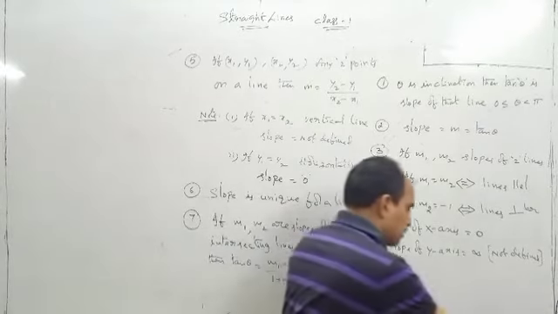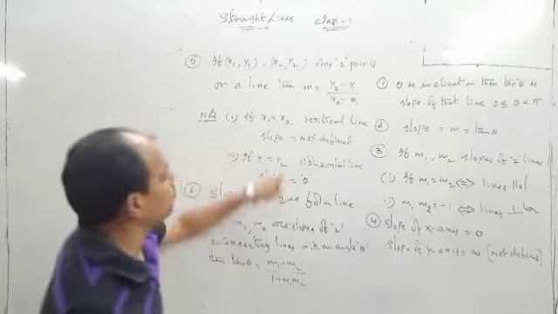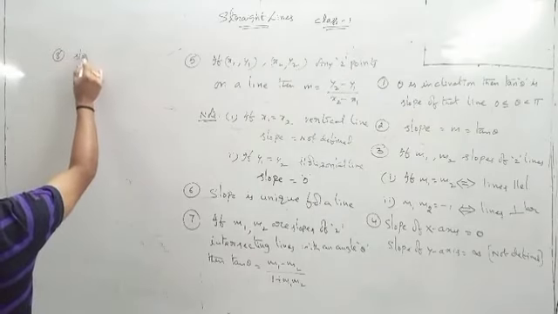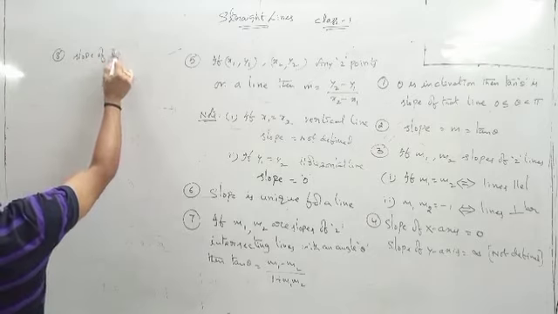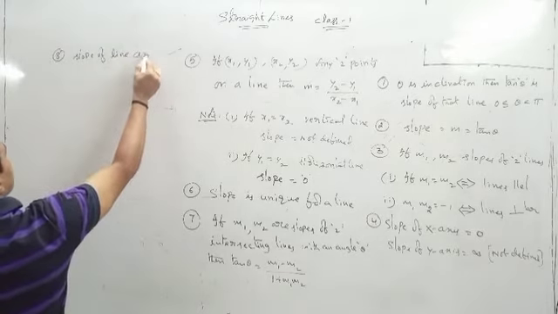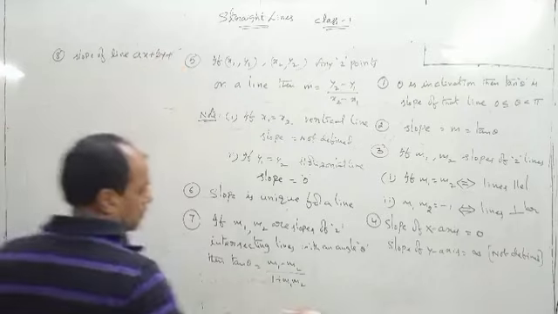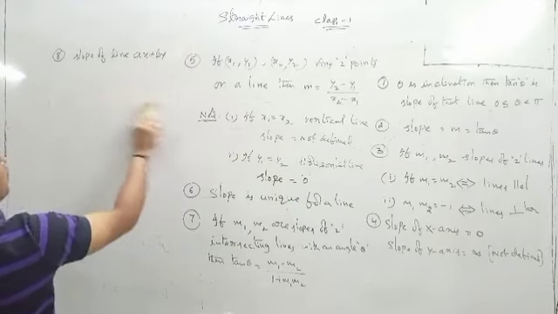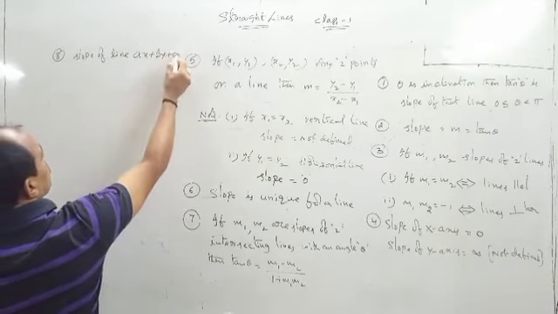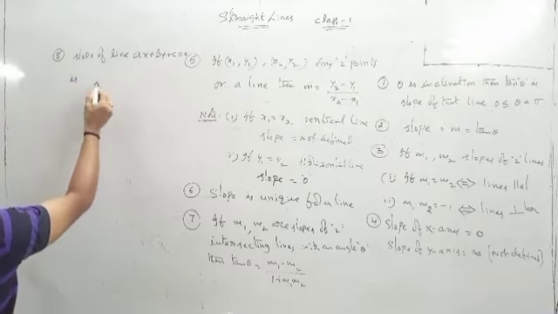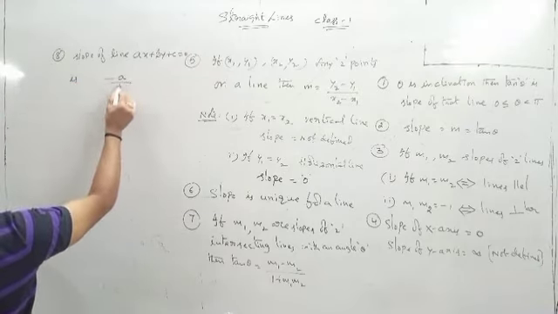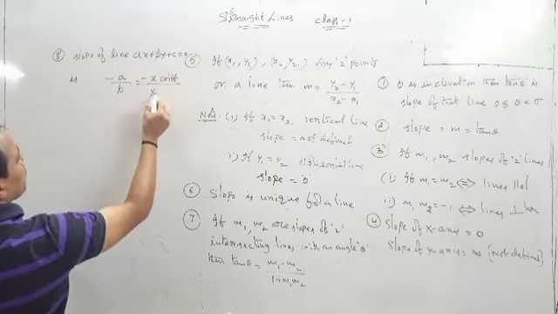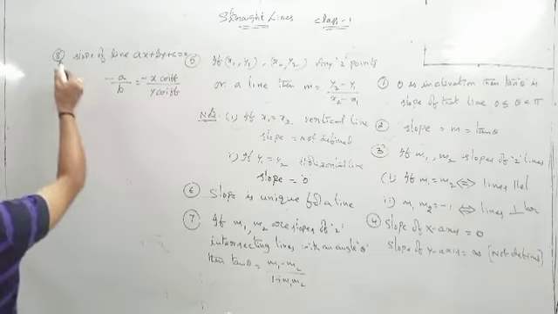If 2 points are given on a line, then what about the slope? y2 minus y1 by x2 minus x1. And the next point, the slope of line ax plus by plus c is equal to 0 is minus a by b, that is minus of x coefficient by y coefficient. This is also one of the important points.